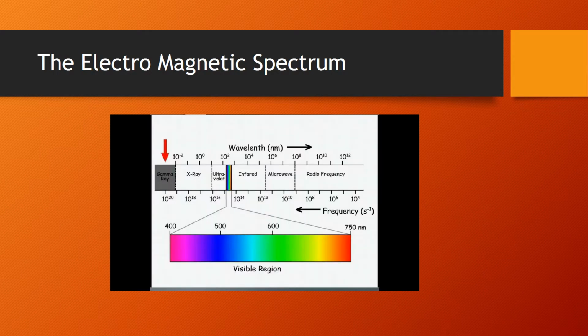This is the electromagnetic spectrum. It consists of various waves such as radio frequency waves, microwaves, infrared rays, ultraviolet rays, X-rays and gamma rays. All these waves have different wavelengths as well as different frequency ranges. And now we are going to see the frequency bands of the microwaves present in the electromagnetic spectrum.